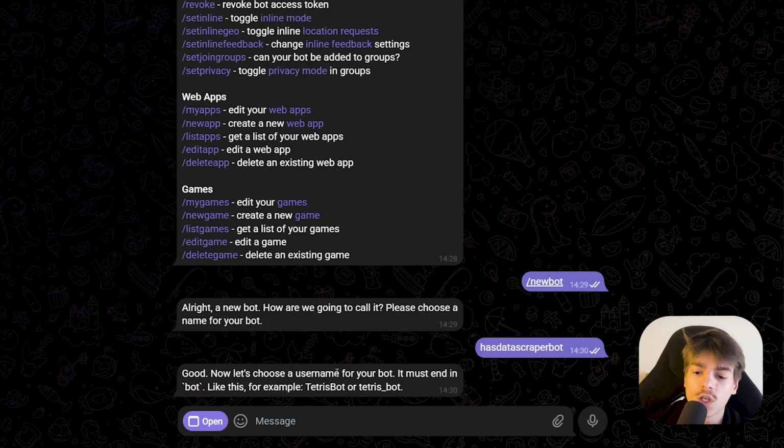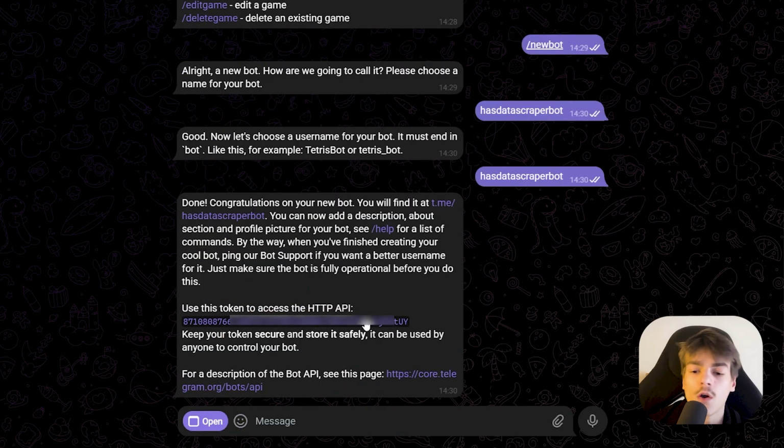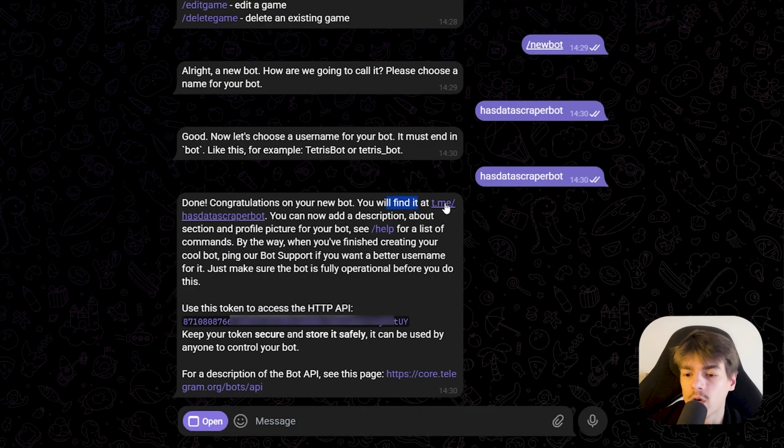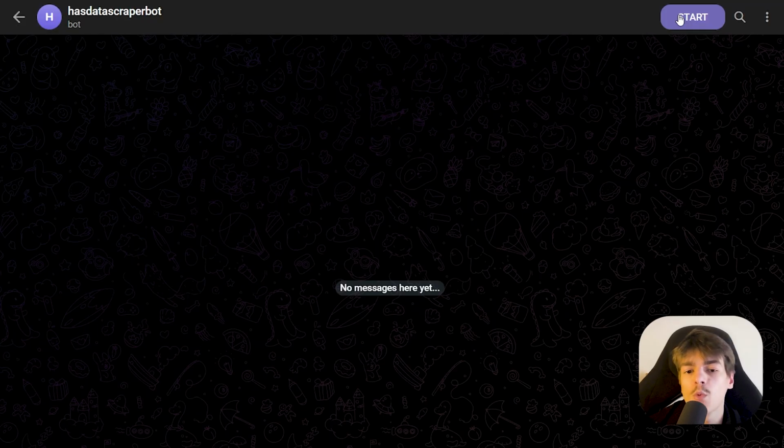And now we have to choose a username for this bot and it must end with the word bot. So we're just going to copy and paste that HasData Scraper Bot. Okay, so now we get the token for the bot. So we're going to click it to copy and paste it over here. Next, we're going to click on this link over here and we're going to click start. But we still need the bot chat ID so the bot knows who to send messages to.